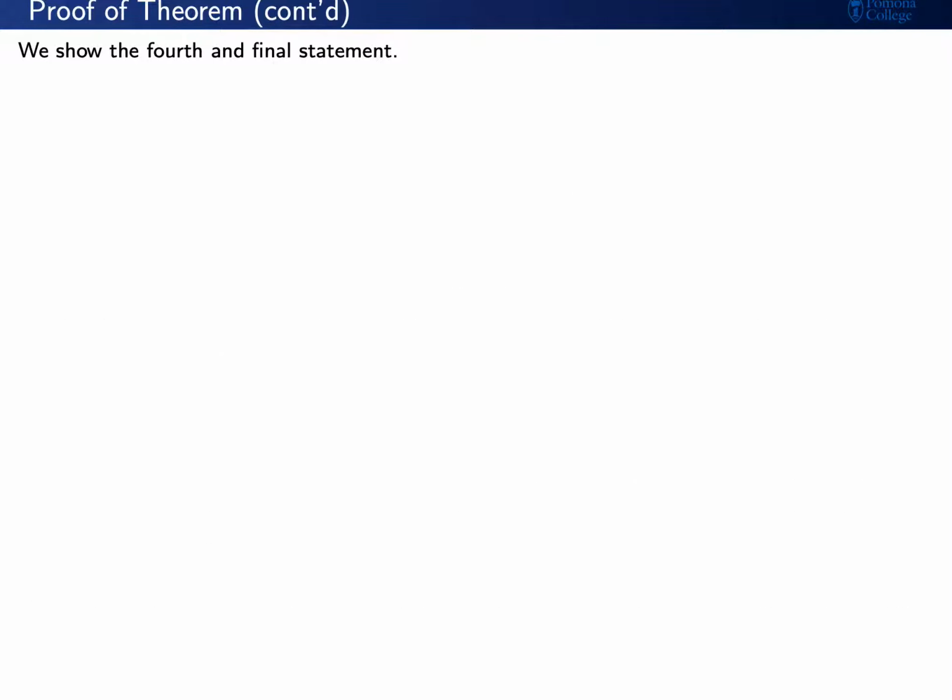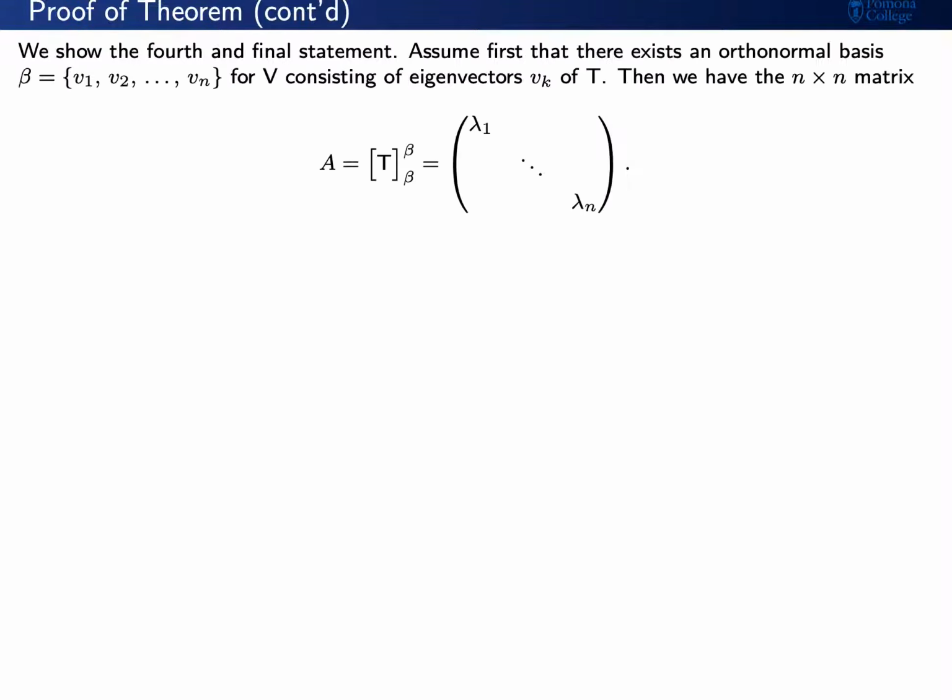Let's go ahead and prove the fourth and final statement. We need to show an if and only if. Let's assume first that there does exist an orthonormal basis consisting of eigenvectors of T. Then we can consider now the matrix representation of T with respect to this orthonormal basis, and we find a diagonal matrix.